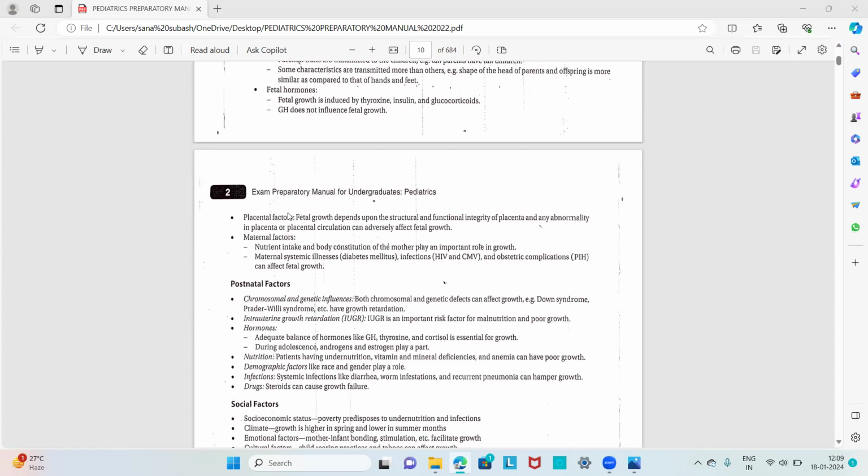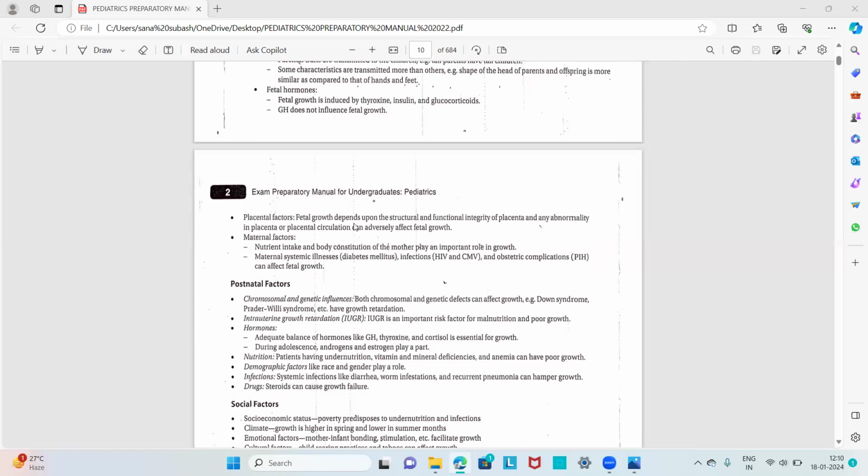Placental factors: fetal growth depends upon the structural and functional integrity of the placenta, and any abnormality in the placenta or the placental circulation can adversely affect fetal growth. So that is the most important factor. And the maternal factors: the nutrient intake and body constitution of the mother play an important role in growth. And if there is any maternal systemic illness like diabetes mellitus, infections like HIV or cytomegalovirus, or obstetric complications like pregnancy-induced hypertension, it also affects fetal growth.